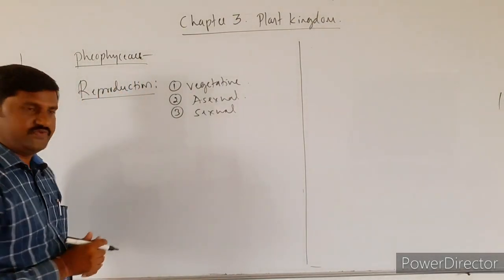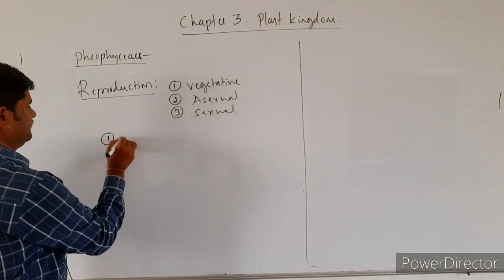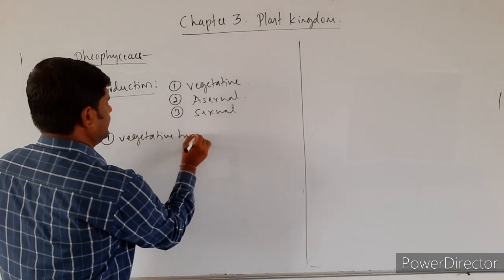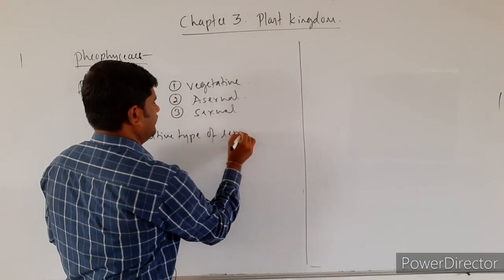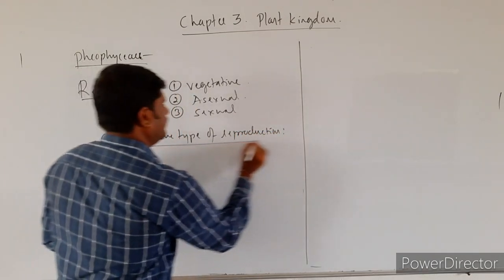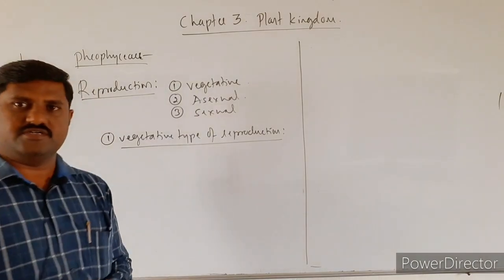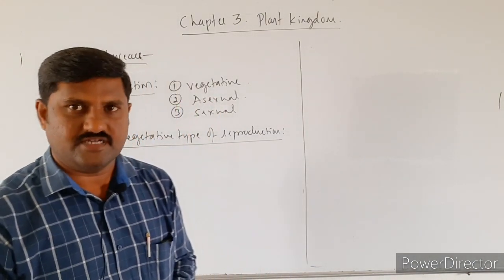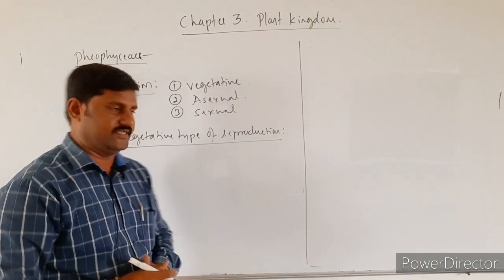So first one is vegetative type of reproduction. It is the type of reproduction which occurs by the growth of detached part of the plant body into new individuals, right?